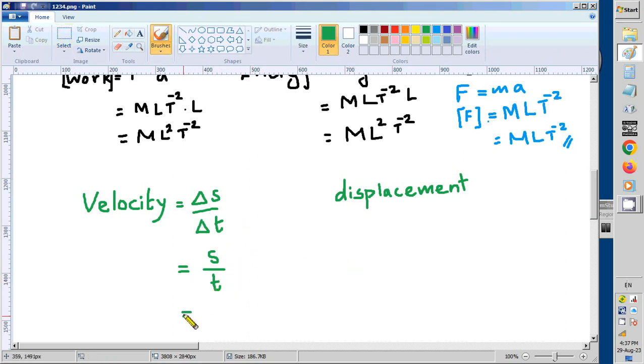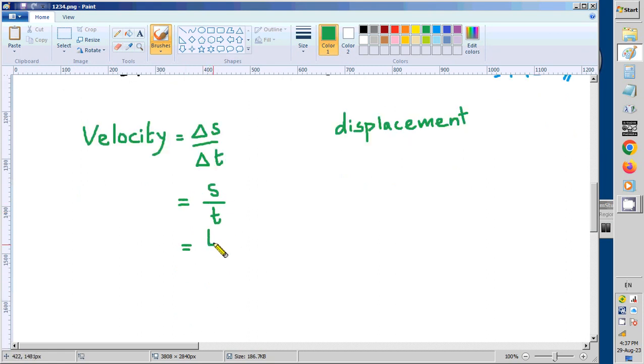So s is a distance, a length. For the dimensions of velocity, we write v equals, but not just v.